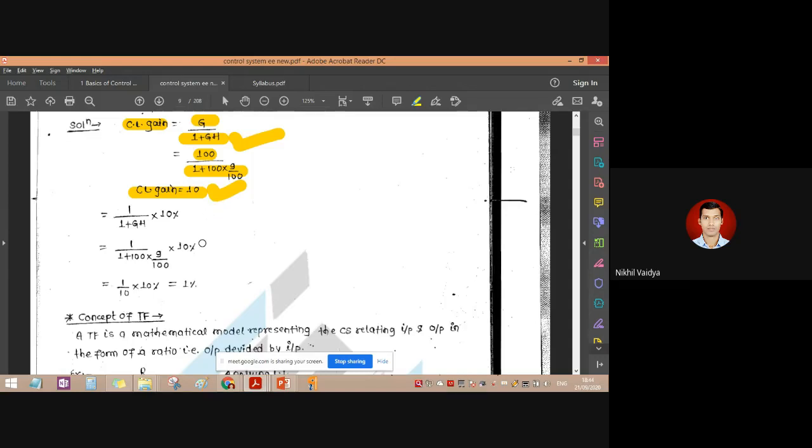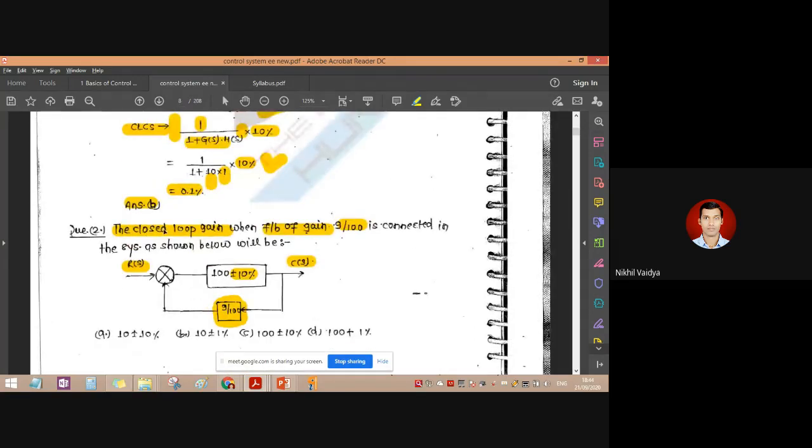Now to calculate the closed loop gain when the feedback of 9 by 100 is connected in the system, we have to consider this plus minus 10% tolerance also. This tolerance is one of the kinds of disturbance happening in the system. When the forward path changes by 10%, we say that is the disturbance, and that tolerance will be considered as disturbance.